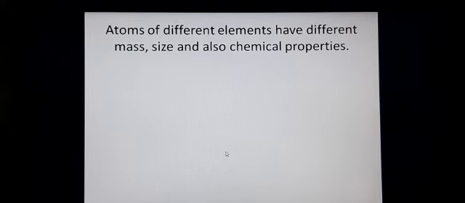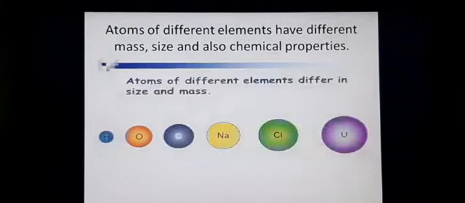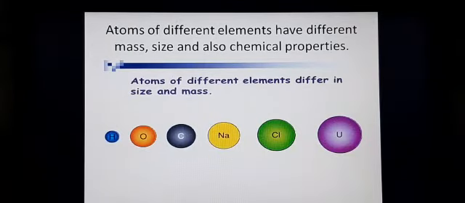And he has given many postulates: atoms cannot be further divided, and atoms of different elements have different mass, size, and also chemical properties. He says that atoms of different elements, say the hydrogen atom, have a different size and mass from other atoms.